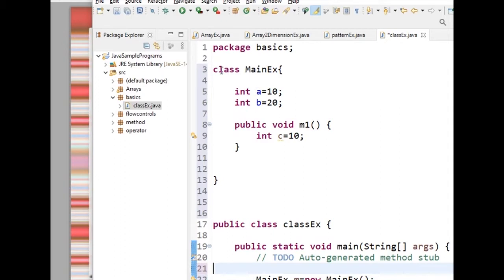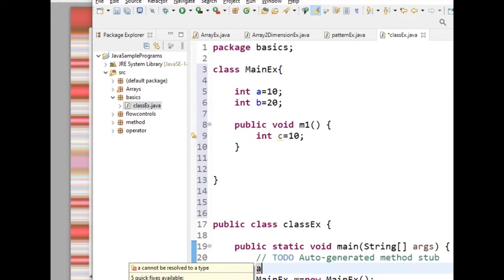This is outside of the class. In the class EX, I want to use this variable a. Can I use a directly here? Here it is giving me an error saying a cannot be resolved to a type.